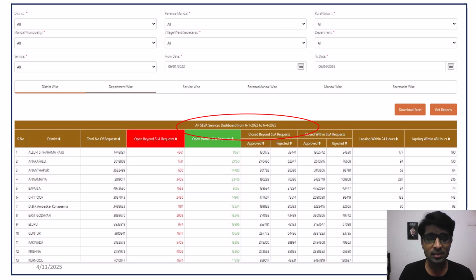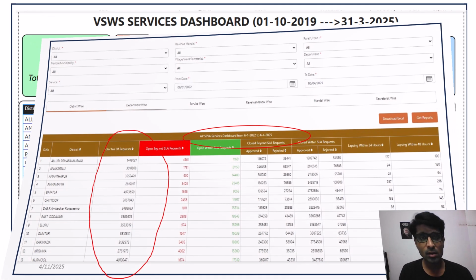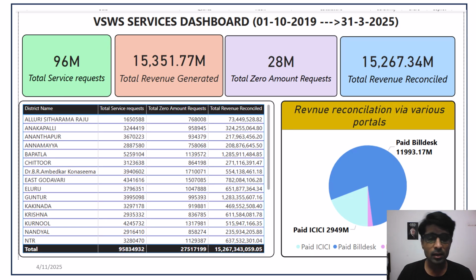So here we can see the AP Seva Services Dashboard and the total service requests raised from AP Seva since its inception, across all 26 districts in Andhra Pradesh. In this slide, we can see the number of services delivered in VSWS from October 2019 to 31st March 2025.